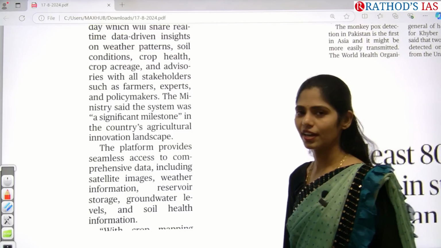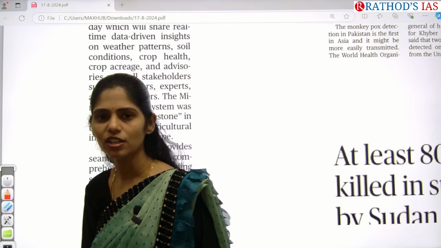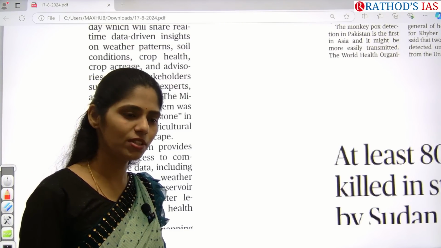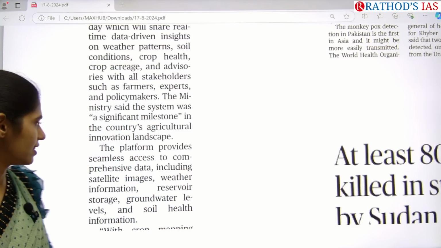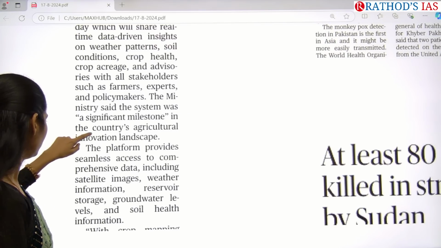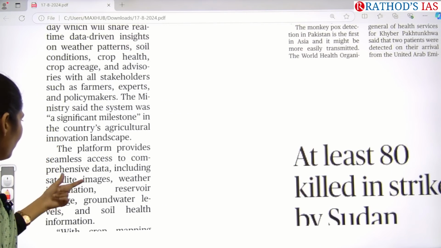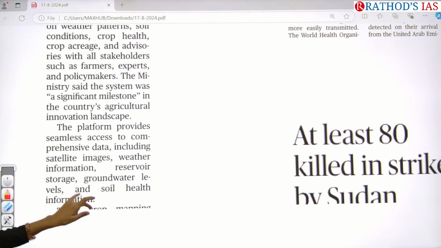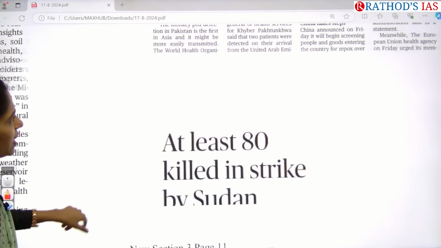Okay, so whenever you are writing about the problems of Indian agriculture, you will be giving measures, or else you will be writing about the steps taken by the government. You have to add this kind of case study. Clear? And it will also provide comprehensive data like satellite images, weather information, reservoir storage, underground water levels, soil information, etc. And there is one more article here.